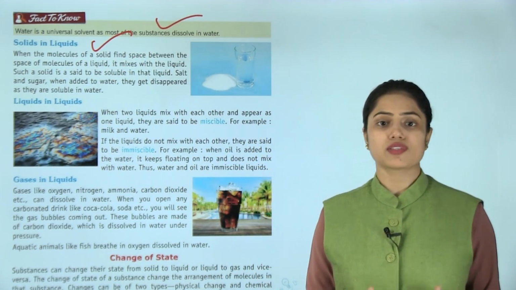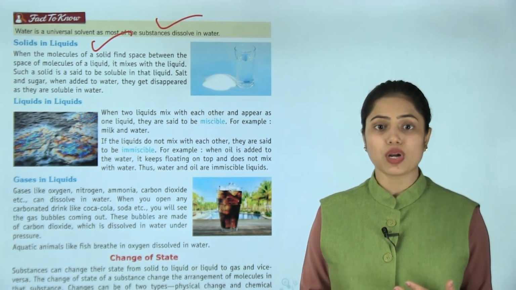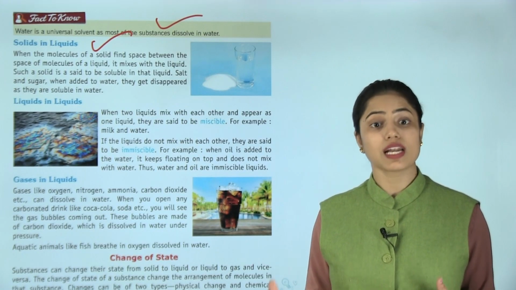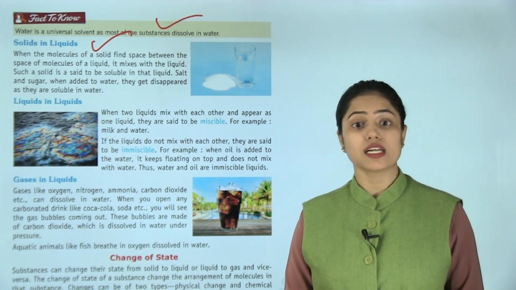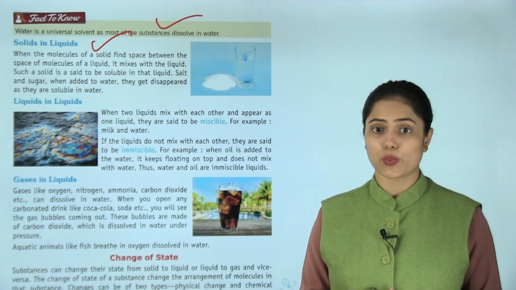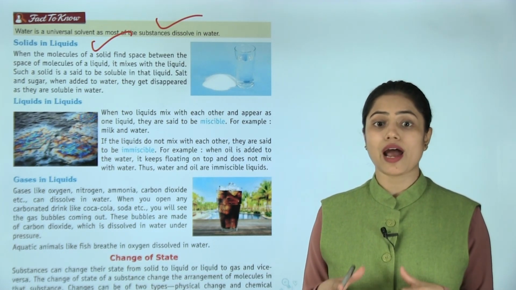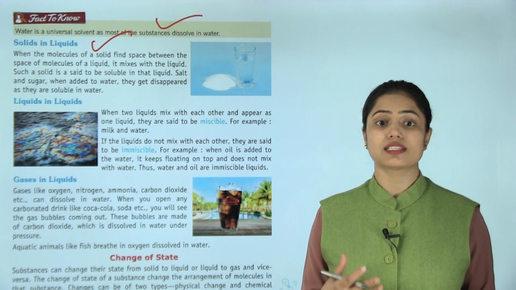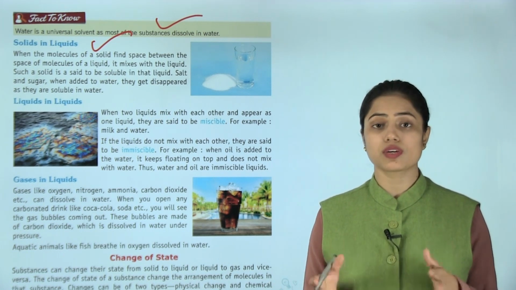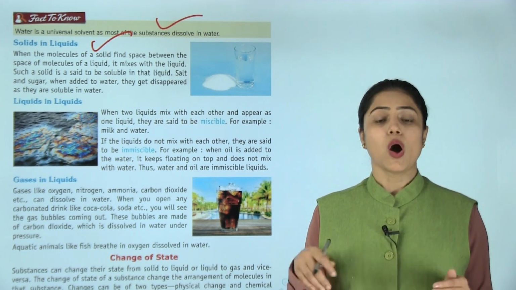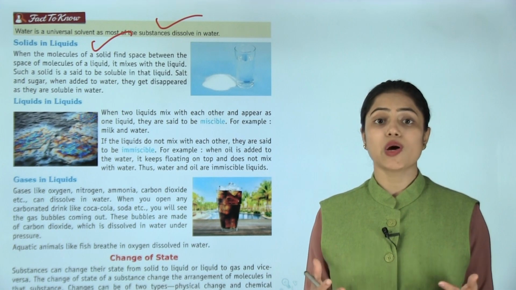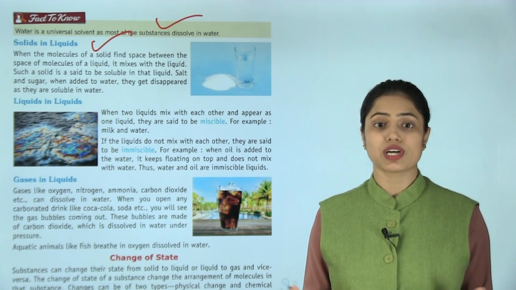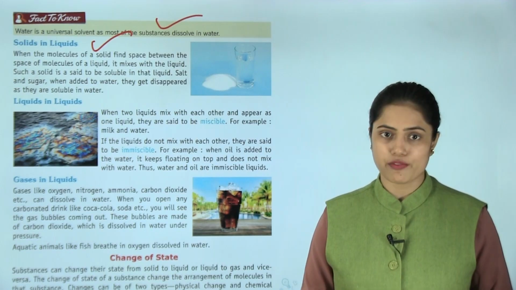Now solids and liquids. When the molecules of a solid find space between the molecules of a liquid, it mixes with the liquid. Such a solid is said to be soluble in that liquid. Salt and sugar when added to water get disappeared as they are soluble in water. Salt और sugar को जैसे ही हम पानी में रखते हैं और उसे मिलाते हैं तो वो डिसअपीयर हो जाता है यानी गायब हो जाता है. तो ये सॉल्युबल माना जाता है वाटर में.